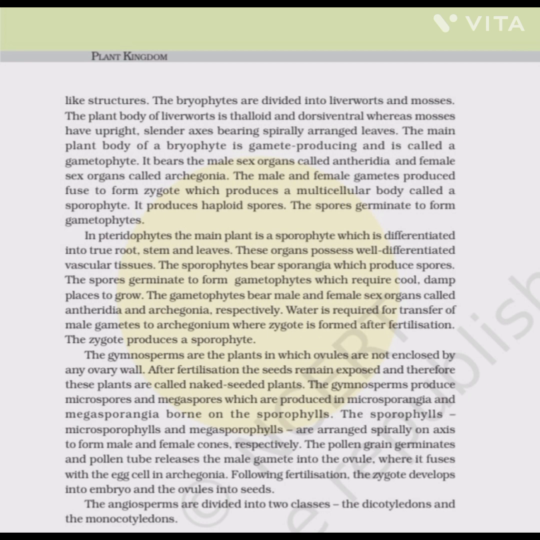The angiosperms are divided into 2 classes, the dicotyledons and the monocotyledons. During the life cycle of any sexually reproducing plant, there is alternation of generations between the gamete-producing haploid gametophyte and the spore-producing diploid sporophyte. However, different plant groups as well as individuals may show different patterns of life cycles, haplontic, diplontic or intermediate.